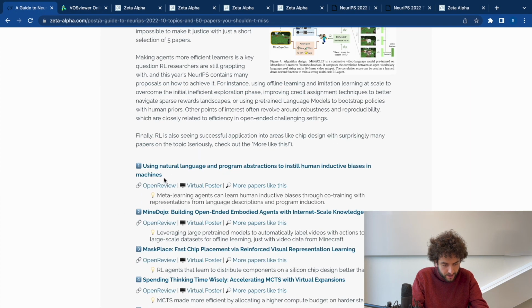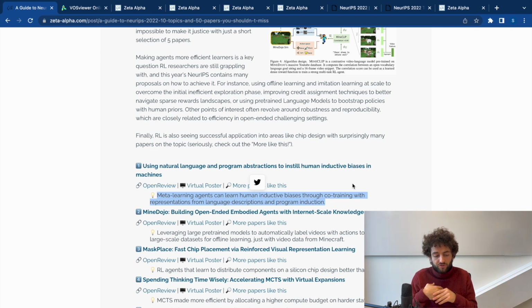For instance, you have this using natural language and program abstractions to instill human inductive biases in machines. How I describe the gist of the paper is meta-learning agents can learn human inductive biases through co-training with representations from language descriptions and program induction. Then we have the MineDojo, the paper from DeepMind, which defines a way of generating datasets for offline reinforcement learning.